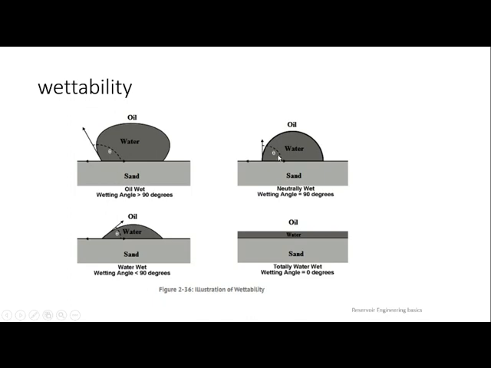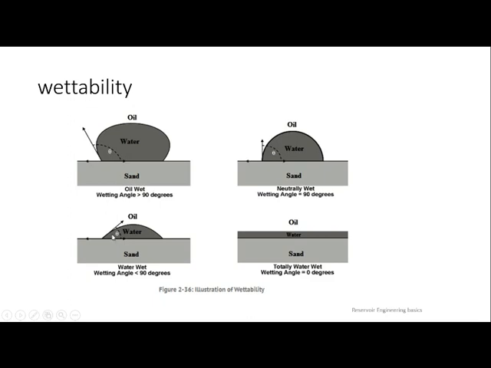If it makes a right angle, then both fluids, discontinuous as well as continuous, have equal opportunity to wet that surface. But when it is obtuse, the continuous phase fluid will have an advantage over the discontinuous phase, that is water. Right angle means both sides have the same opportunity to wet.